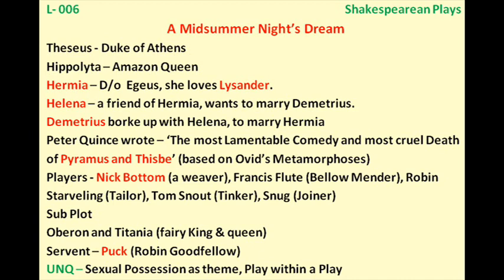Actually, what happens in the main plot line, I tell you just for introduction. Pyramus and Thisbe, the hero, the male character, that is Pyramus, and Thisbe is the female character. So in the forest, Thisbe is attacked by a lion, and her cloak gown was torn into pieces by the lion. And when later Pyramus comes into the forest and he finds her clothes torn into pieces, he realizes that she is probably killed by the lion.